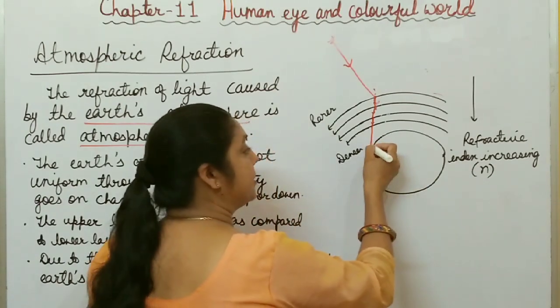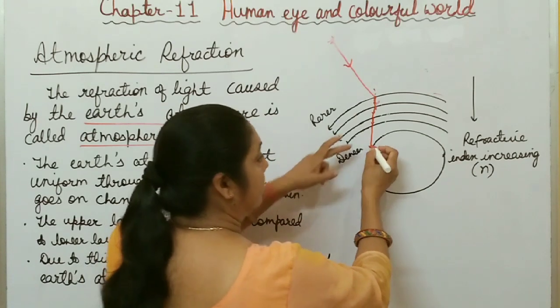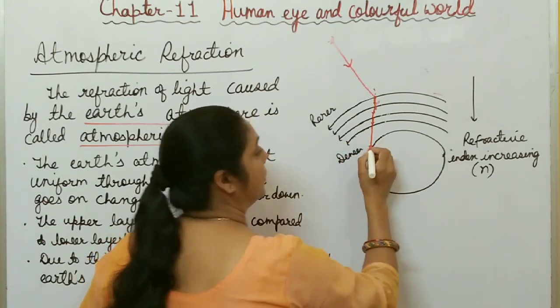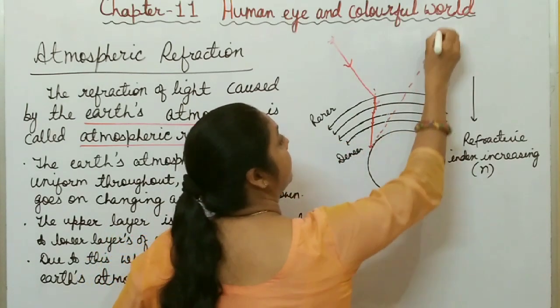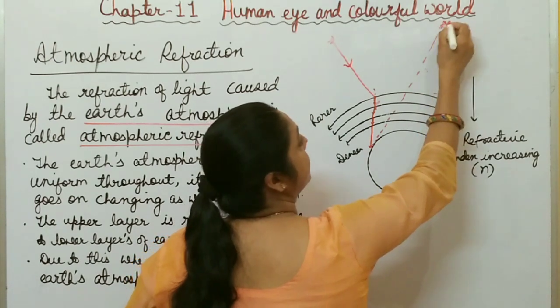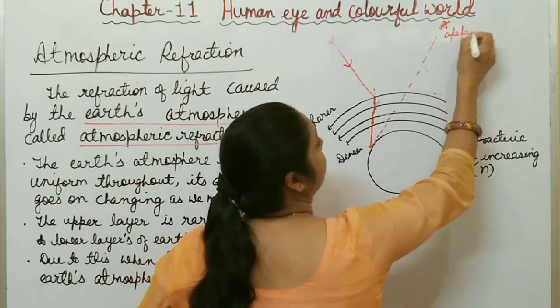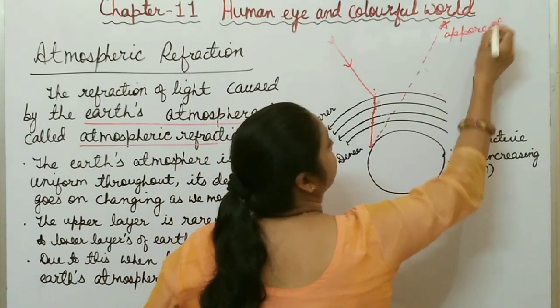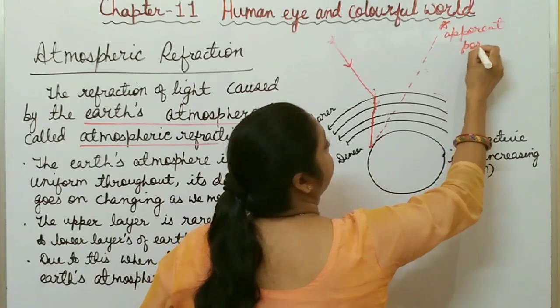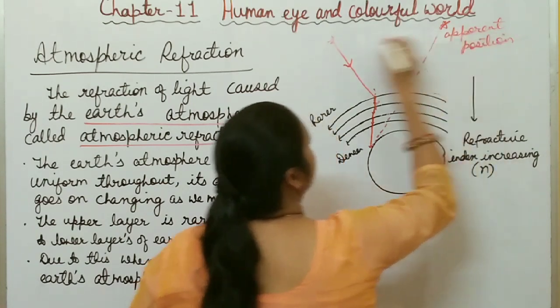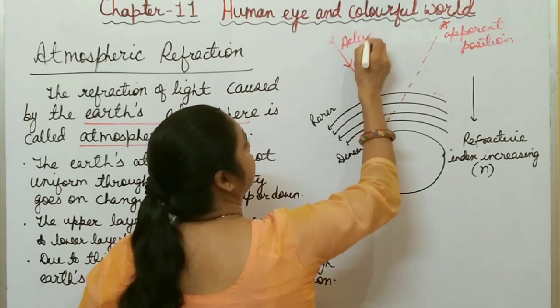When light reaches the observer, it appears to come from this position, and this one is the apparent position of the object, and this one is the actual position.